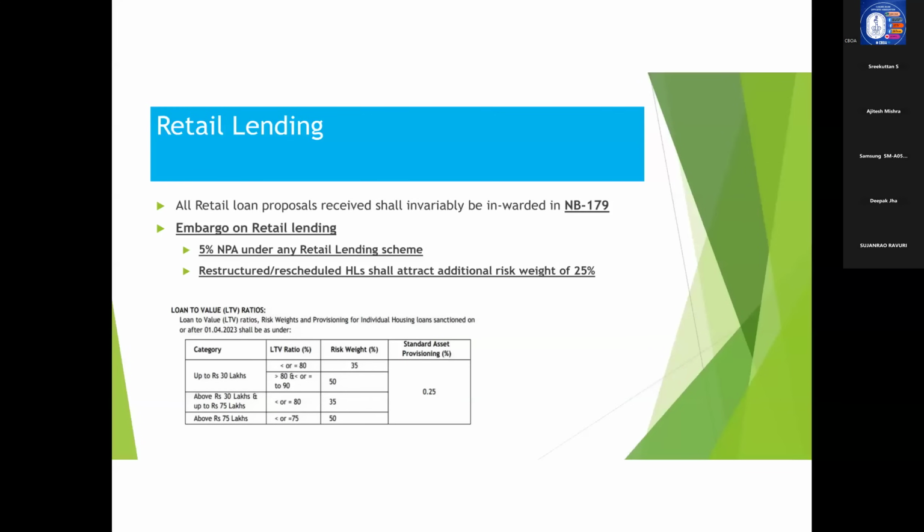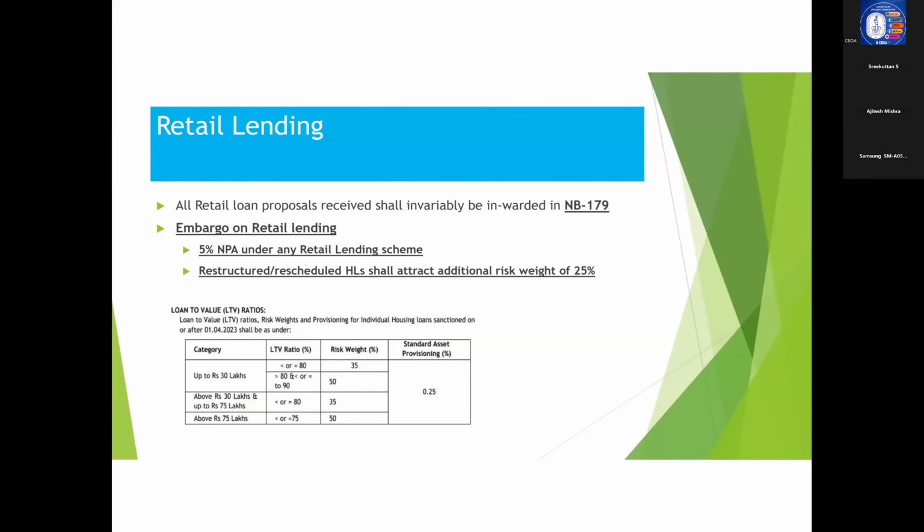Concept of LTV ratio in HL. Okay, I'll just share my slide and I will tell you. See, LTV ratio is essentially the maximum loan that you can lend against the property. That is loan to value ratio.